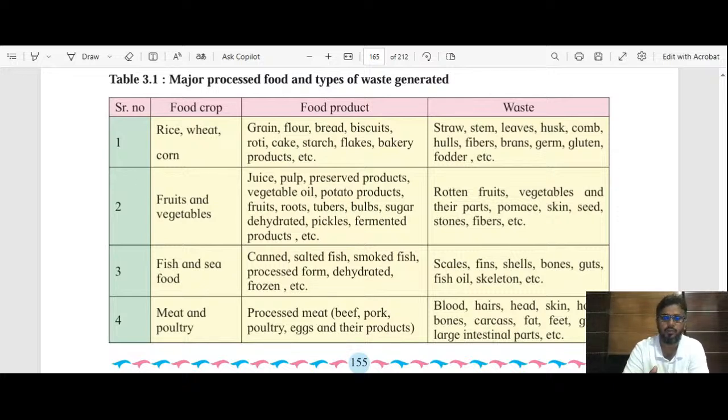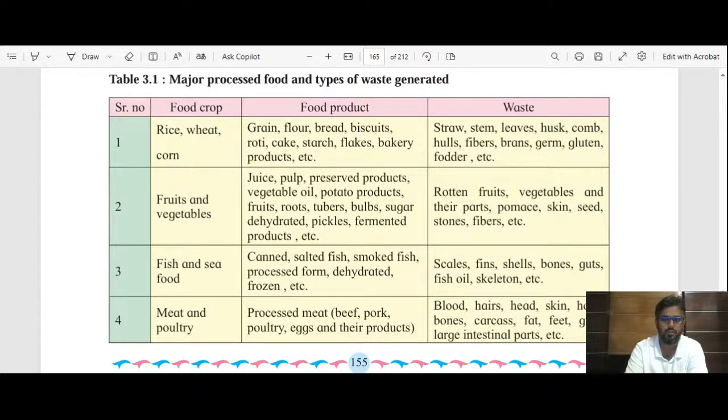Similarly, in case of fruits and vegetables, many products are prepared, like with the help of fruits we prepare juice, pulp, preserved products. Then we have pickles, different kinds of fermented products. Likewise, many food products are there, and from the waste of these fruits and vegetables, we get rotten fruits, the fruits which are decomposed.